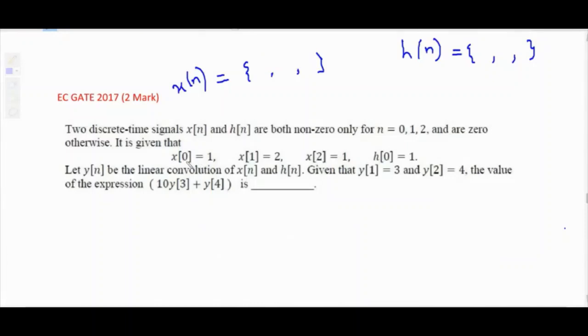Okay, what are the values of x of n? 1, 2, 1. So you can write the amplitudes of x of n as 1, 2, 1. And they have only provided the value of h of 0, so h of 0 is 1. Now as the other values are not provided, I can assume a, b. Let y of n be the linear convolution of x of n and h of n. It is always true, y of n is the convolution of x of n and h of n.